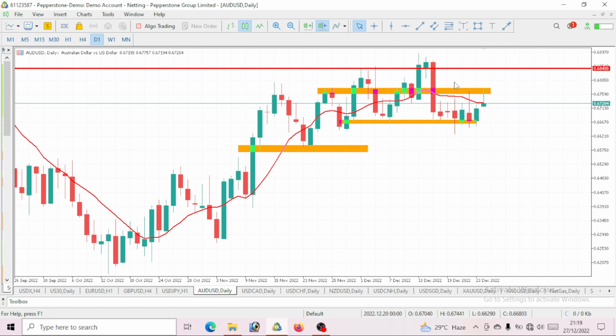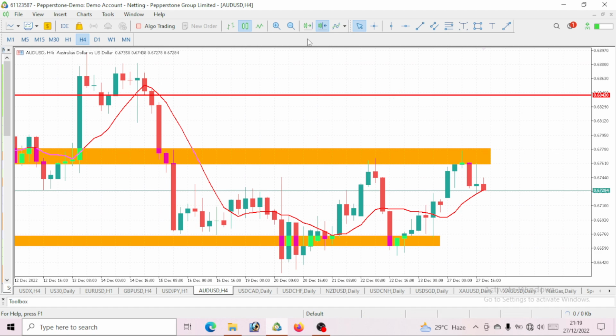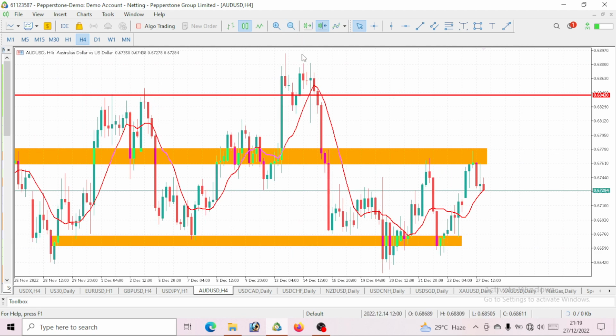So the way to understand this movement, right? We have to roll down to the 4-hour time frame. It is at this 4-hour time frame we would apply the rule of trade what you see and not what you think. We did analysis. I told you guys that we should be expecting an impulse move to take out this level before price will drop. So it is exactly the same movement we've gotten on AUD USD. At first, AUD USD went bullish, took out this level we talked about. Now it has dropped.